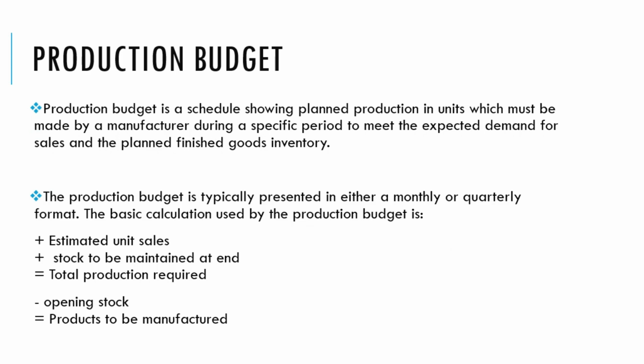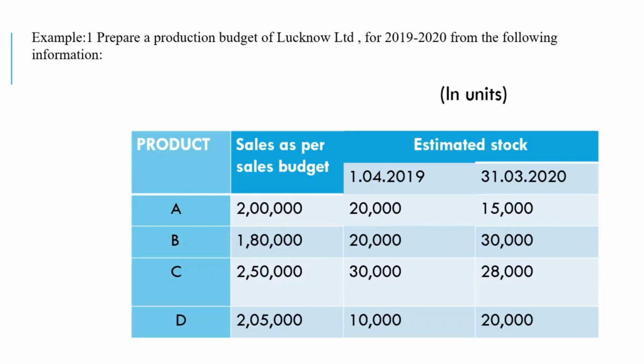Your production budget is typically in monthly or quarterly format. The basic calculation in production budget is estimated unit sales plus stock to be maintained at the end. That gives you total production required, and then minusing the opening stock gives you the product to be manufactured. That is, the product to be manufactured monthly, quarterly or annually is forecasted in production budget. We will learn this production budget through an example.